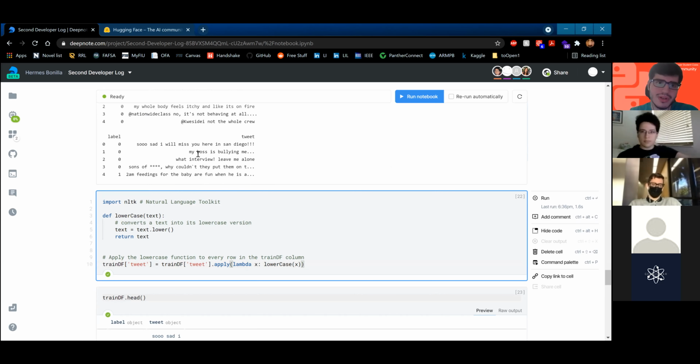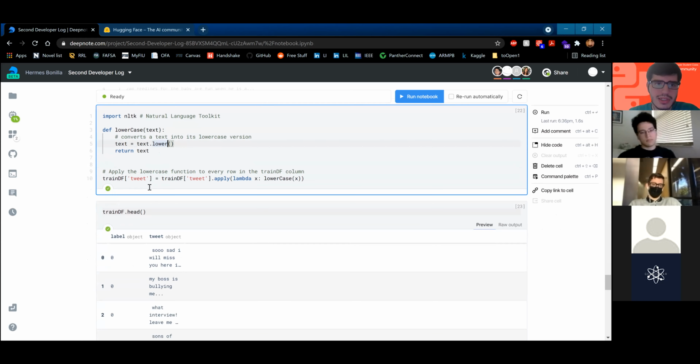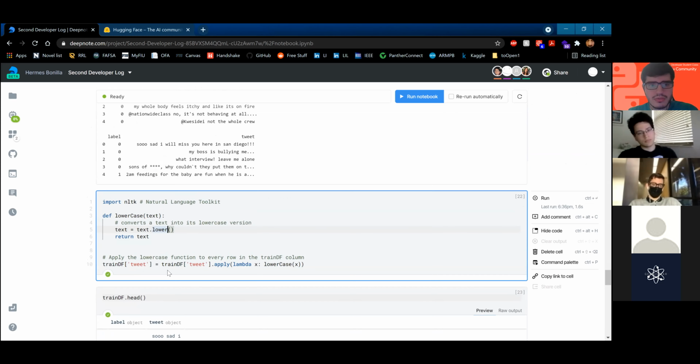It's not the same word. So I made this function here, lowercase, where we limit the text and it converts it to lowercase. And I just applied that to the tweet column of train df, but I didn't for million tweets.